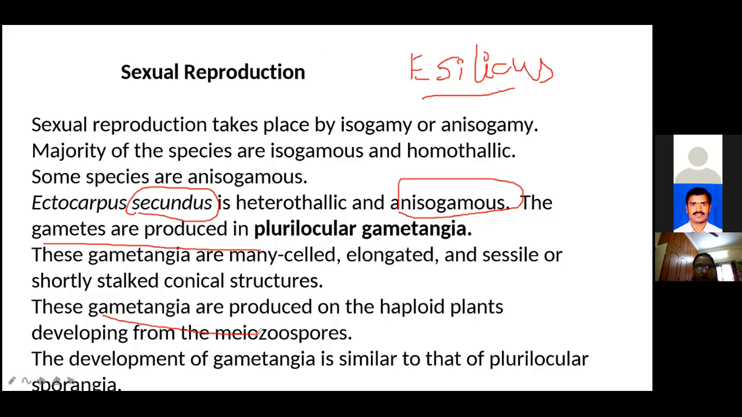Two types of gametangia are produced. Which one is the large one? The large one is called the megagametangium. The size is very big. Large loculi are present in the mega. The second one is called the microgametangium, with very small loculi and smaller gametes present. I'll show the diagram, one minute.